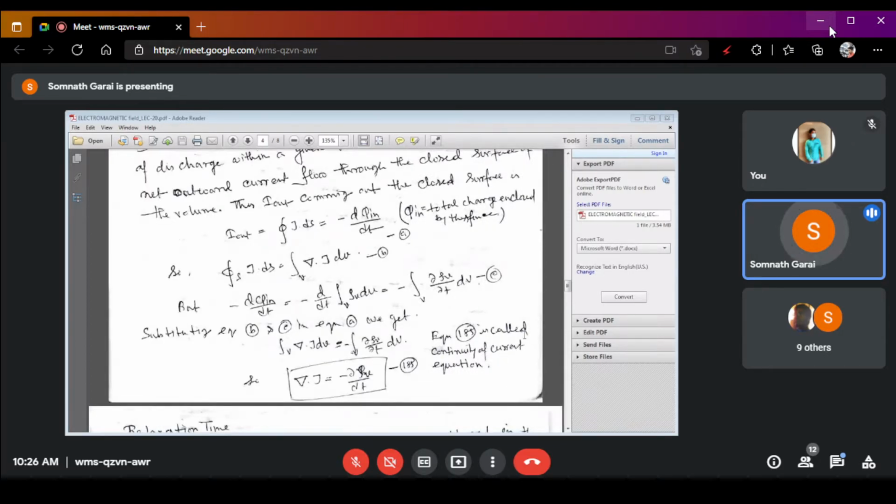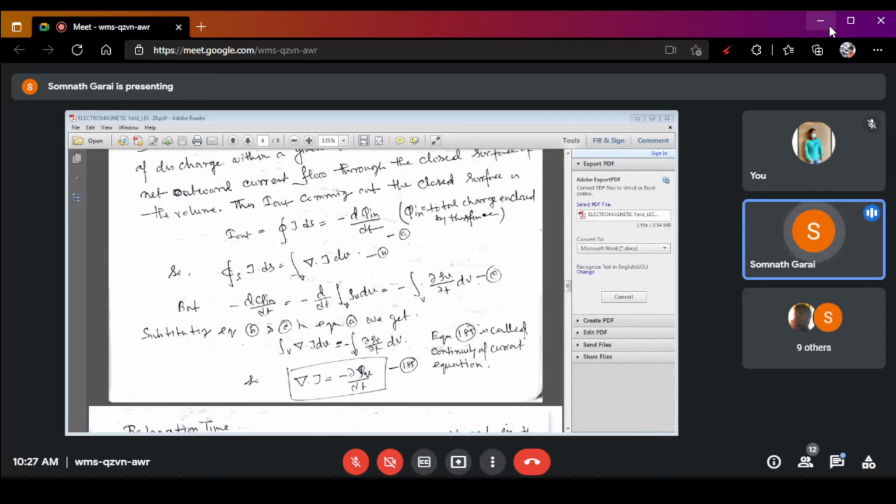Now, according to our divergence theorem, we know that closed surface integral of J dot ds is equal to volume integral of del dot J dv. Right?